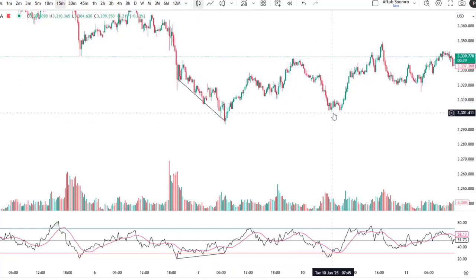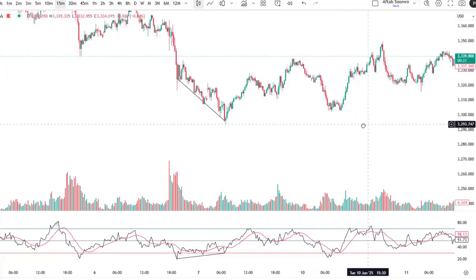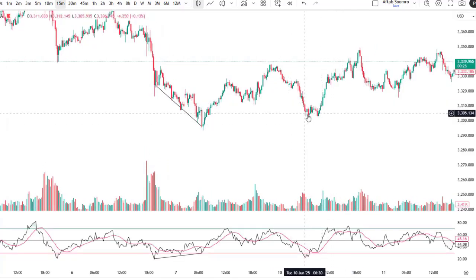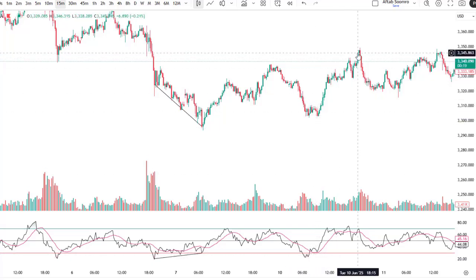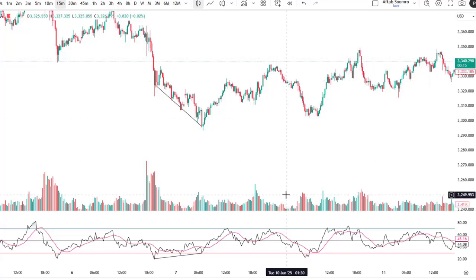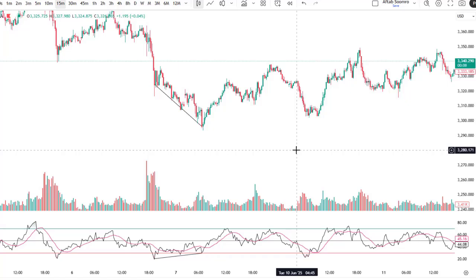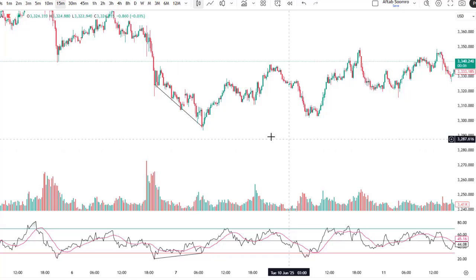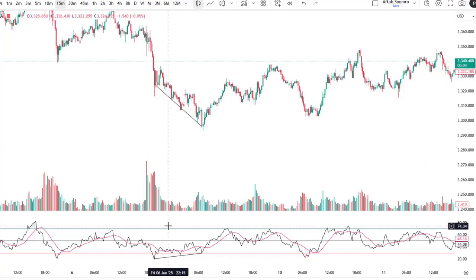After its retracement, we again have this divergence. You can see this is the low point, and the RSI has the high point. We can take the buy trade again. So this was a little introduction about the divergence, what the divergence does in our RSI window.